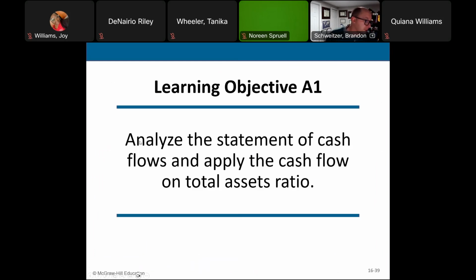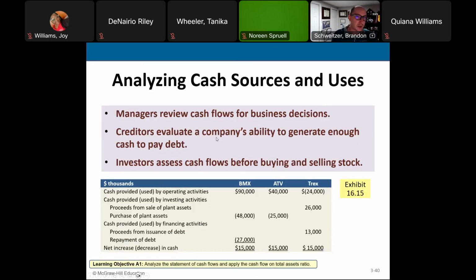One of the other things that it's important to do, and what we've been doing throughout this course, is analyzing the financial statements. And one way that we do that is by calculating ratios. And one of the best ratios I personally like for this is the cash flow on total assets, which we'll talk about here briefly. So we look at analyzing our cash for a couple different reasons.